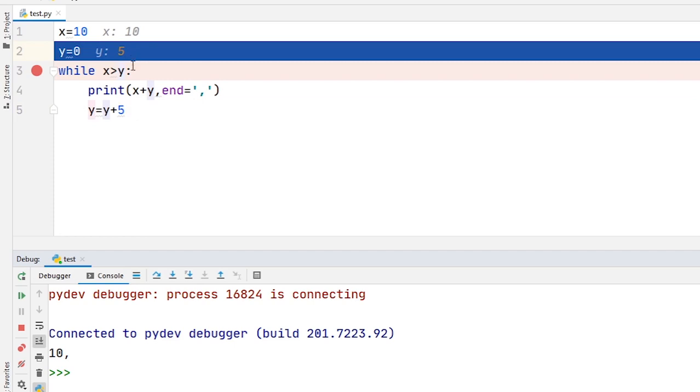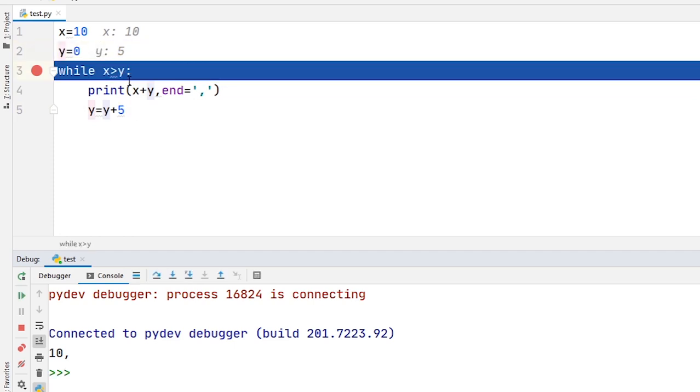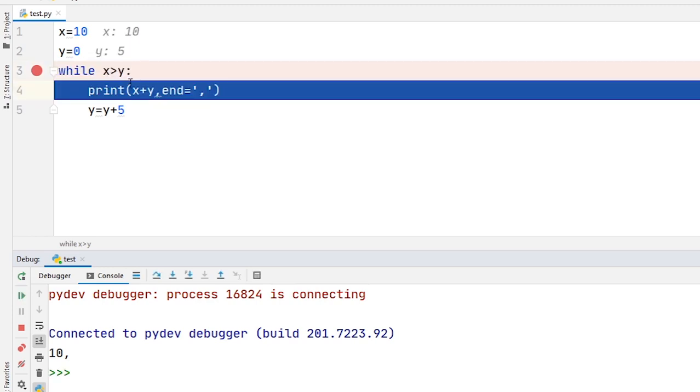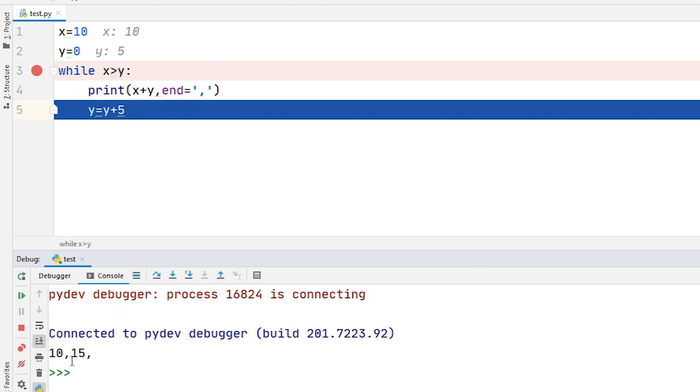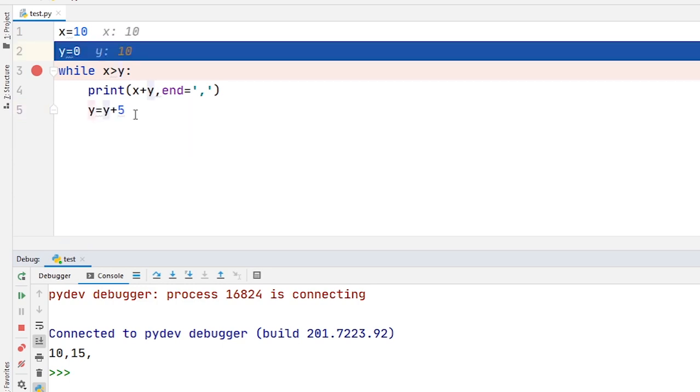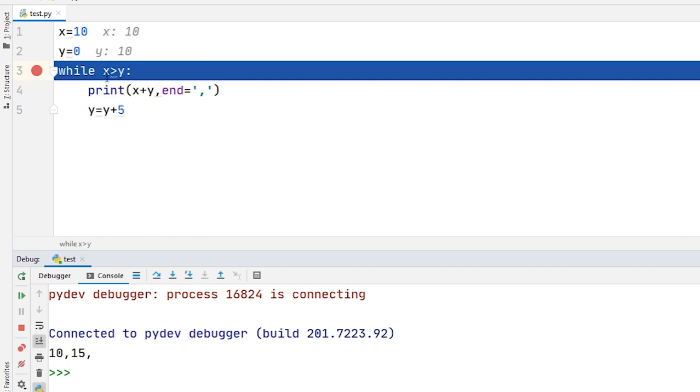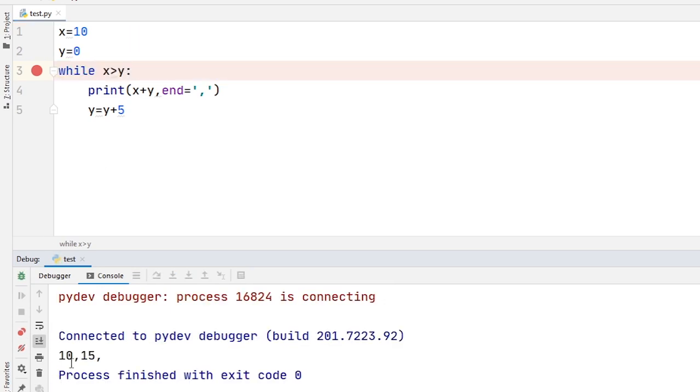Next step, again it will check the condition. Because x is greater than y, again the condition is satisfied. So it will print 10 plus 5, that means 15. Here you can see the output. And again y is equal to y plus 5, that means the value of y is equal to 10. Then when it checks the condition x is greater than y, it is false. The loop will terminate, and the final output of this program is 10, 15.